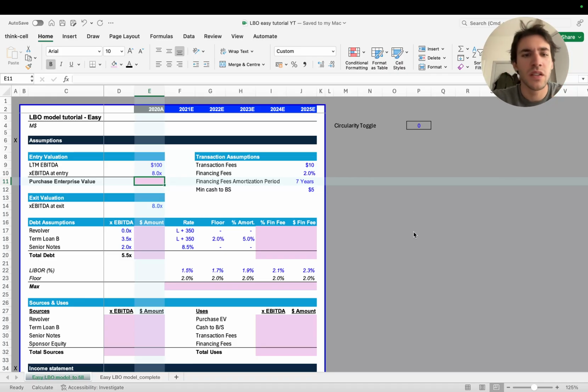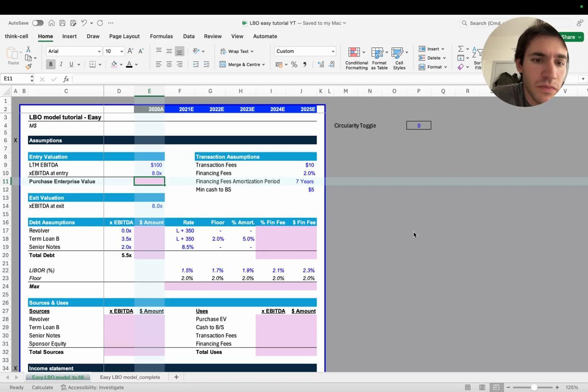Okay, so what is an LBO? An LBO is a leveraged buyout. It's an operation that a private equity firm goes through when they acquire a company. And an LBO model is basically trying to understand what the returns are, and whether that investment is worthwhile.